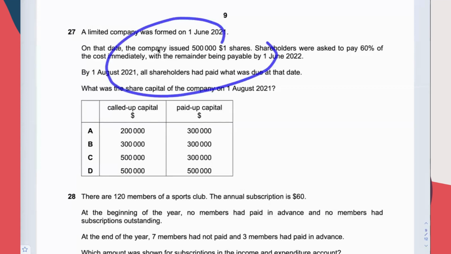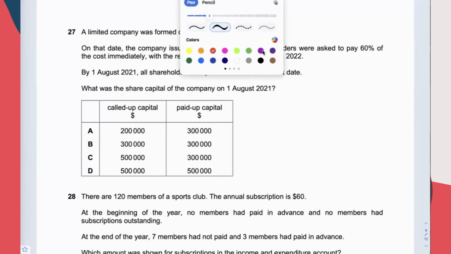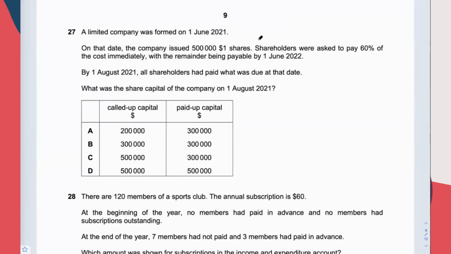Before we go through this, let's understand the meaning of this and the meaning of this first. And also understand the process of issuing share. This is the process of issuing share.